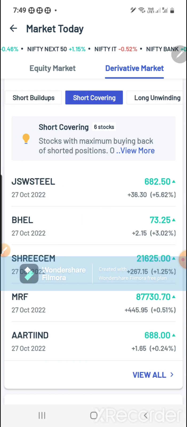And next, short covering. What is short covering? Traders are hoping these stocks will go up, so those who are in a short position in the market are covering their shorts. Okay, they are covering their shorts. That means the long position is building up. Once the short is covered, they have to buy to cover the shorts. The buying is coming into these stocks. That is why these stocks are going up.